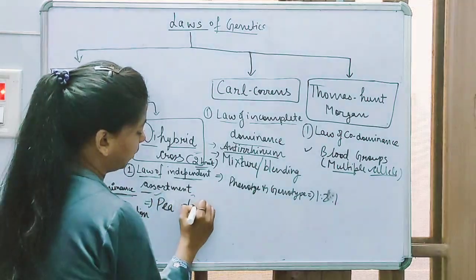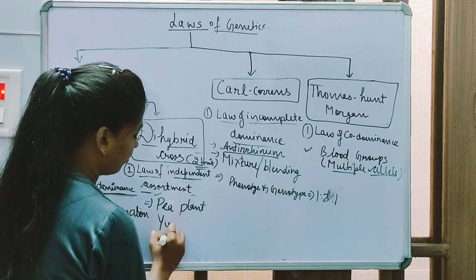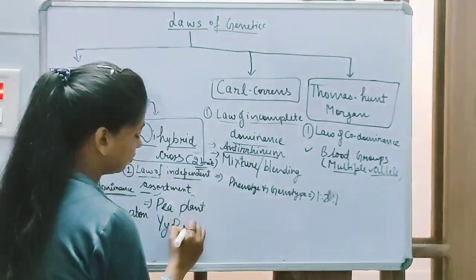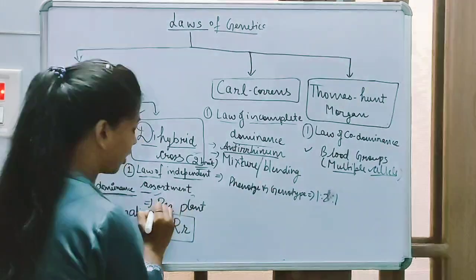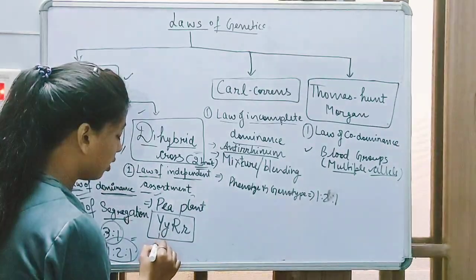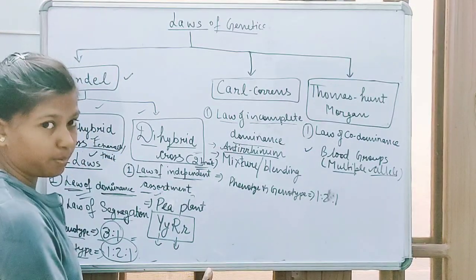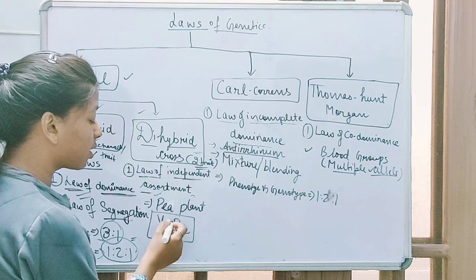Mendel worked on pea plants. In the seed, they have yellow color and round shape. That is an allele, right? Basically, when they form gametes, they will separate without any interference from each other.